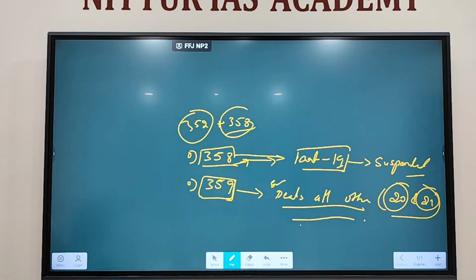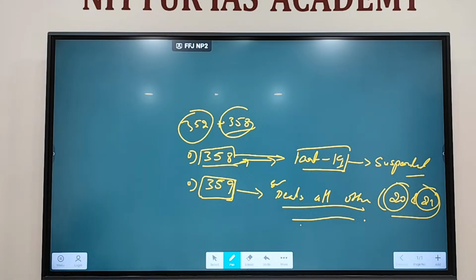Article 358 says that when a national emergency is imposed, Article 19 is automatically suspended.